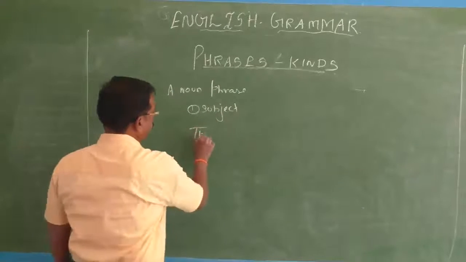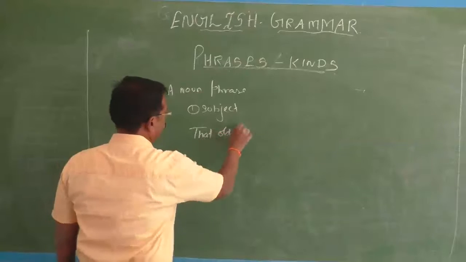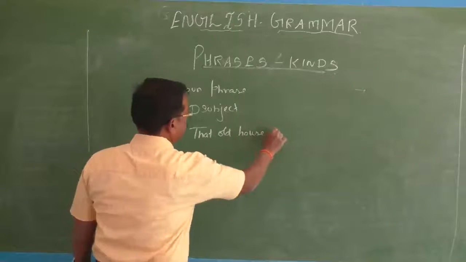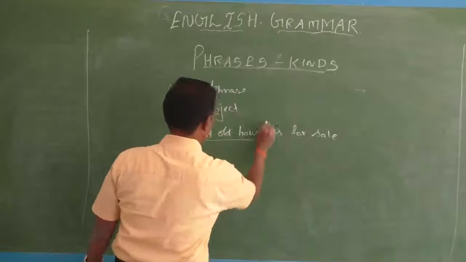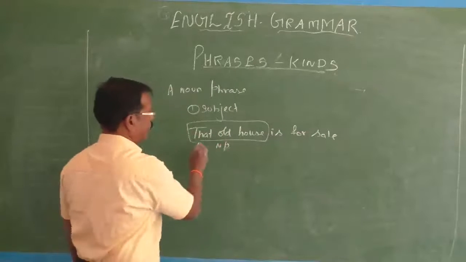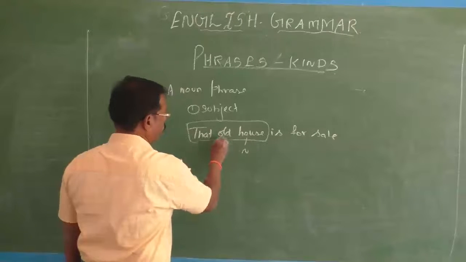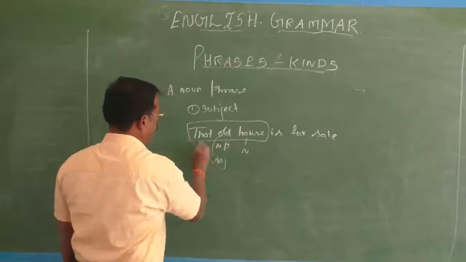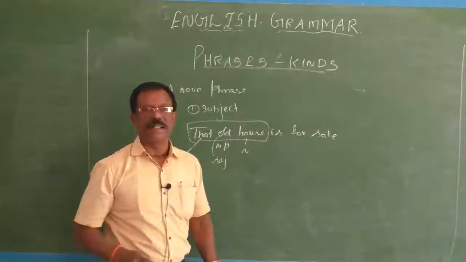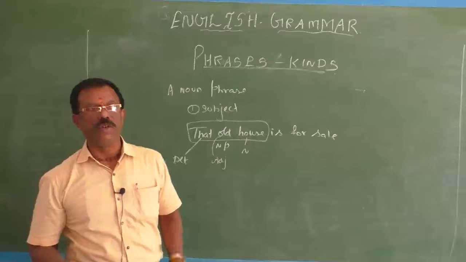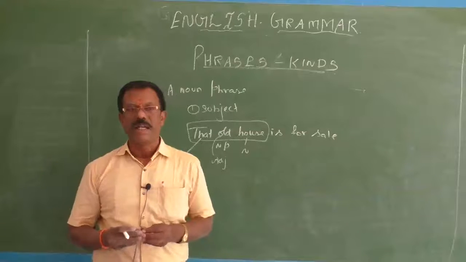That old house is for sale. Here, that old house is a noun phrase. House is a noun, old is an adjective, and that is a determiner, a demonstrative adjective: this, that, these, those.